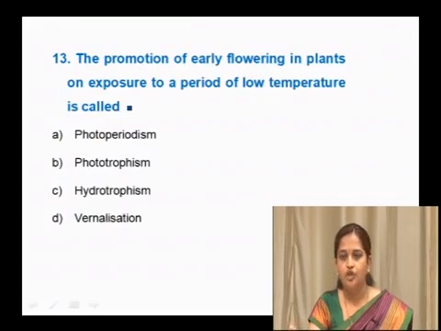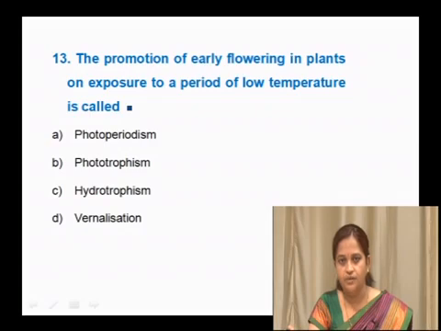The promotion of early flowering in plants on exposure to a period of low temperature is called, whether it is photoperiodism, phototropism, hydrotropism or vernalization. The plants are exposed to a period of low temperature, that is giving a chilling effect.